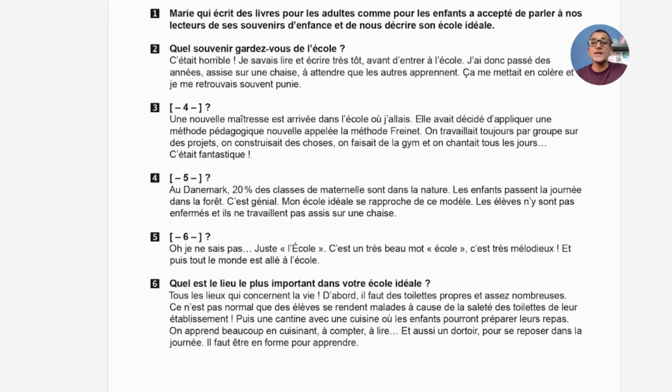And then number 4, in Denmark, 20% of the classes, 20% des classes de maternelle sont dans la nature, are in the nature. Les enfants passent la journée dans la forêt. The children, they spend the day in the forest. It's amazing she's talking about. Then she says my ideal school is on the basis of this model, you know. So it means she's talking about her ideal school here.